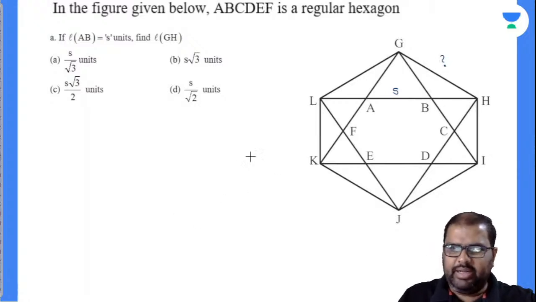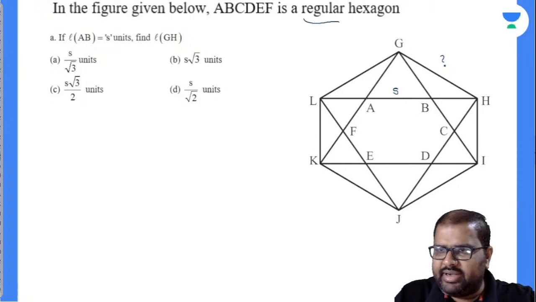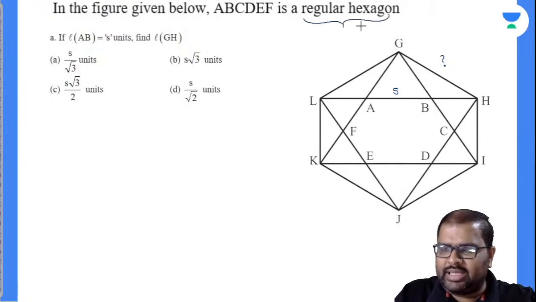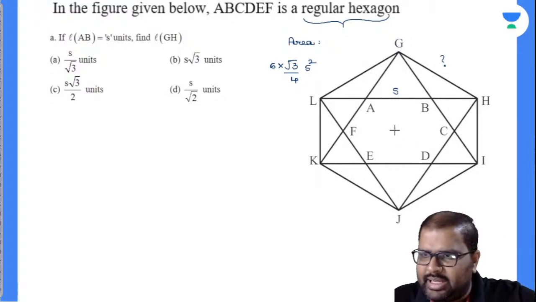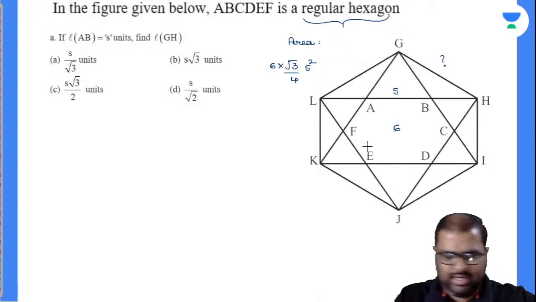First of all, everybody knows a regular hexagon is divided into 6 equilateral triangles. So the area of a regular hexagon will be equal to 6 into root 3/4 S square, of course here S is given. So I'll write down how many equilateral triangles will be there here. 6 equilateral triangles will be there.